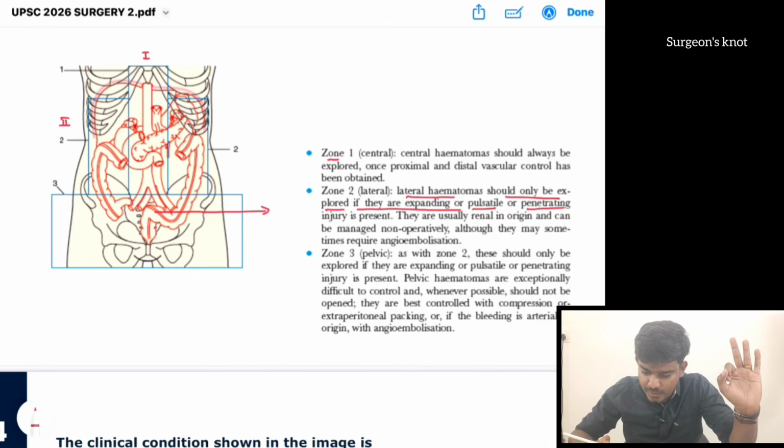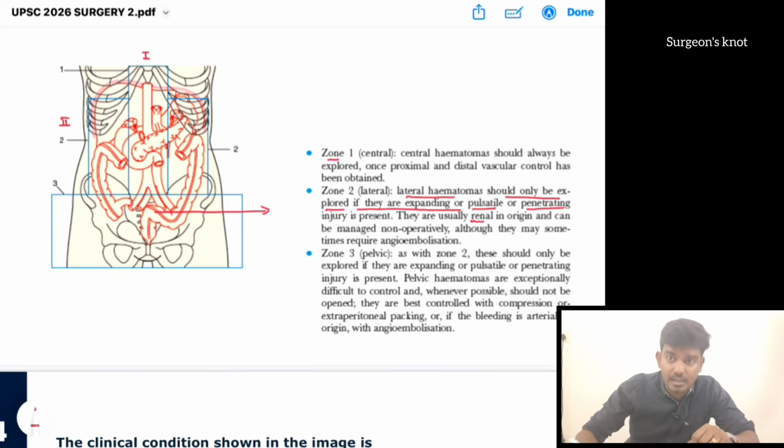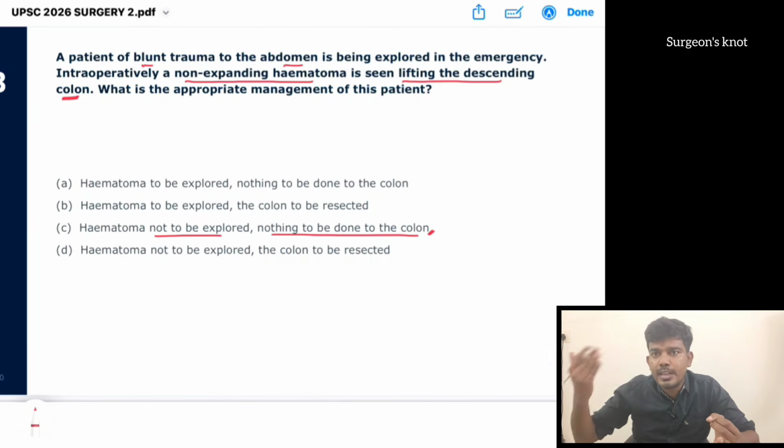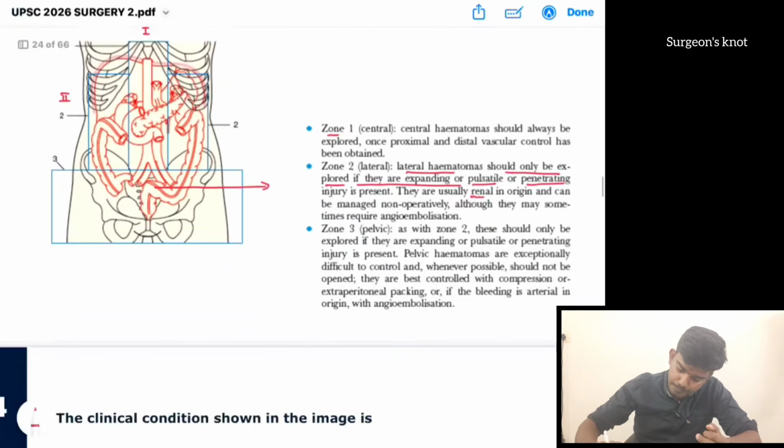There is no pulsation. Okay, they are usually renal neuralgic. So the bleeding is from the renal, kidney only. Does anything need to be done to the colon? Nothing needs to be done to the colon, and the hematoma need not be explored. So the answer is hematoma not to be explored, nothing to be done to the colon. Because the injury is from the renal, kidney only, we are not going to do anything to the colon.